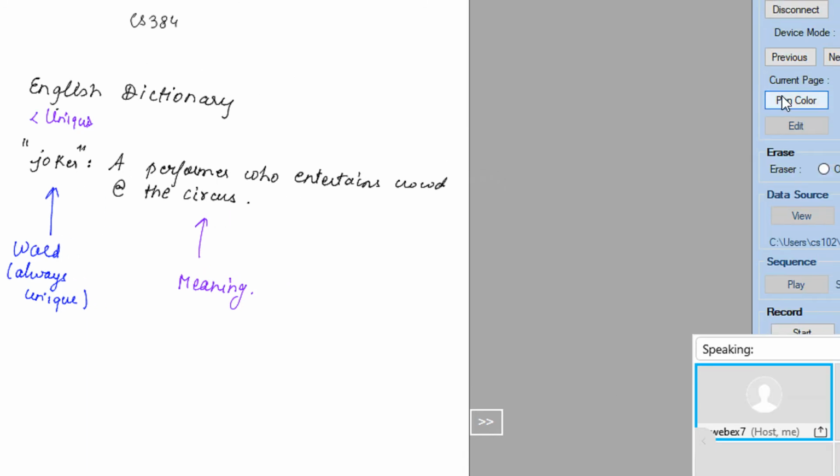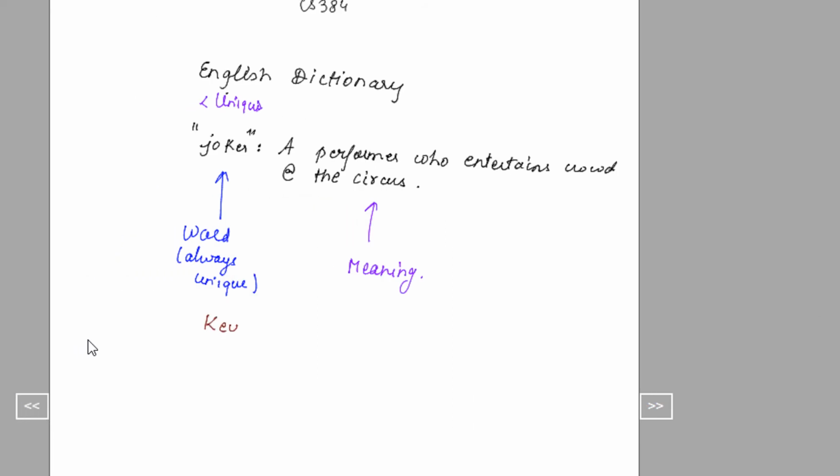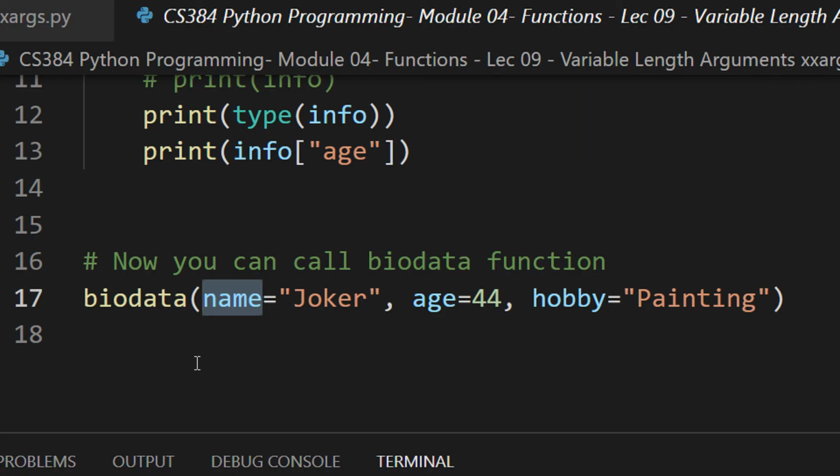So when we talk about Python data types, when we discuss dictionaries, the syntax is more like this: key and value. From the word itself, you can tell keys are usually meant to be unique. Every house door has a unique key, every cycle has a unique key. And this is the value. Value can be anything, the same or different. We will see more examples on this. I am calling the bio data. On the left hand side is my key. I'm saying name is equal to Joker, age is equal to 44 and hobby is equal to painting. So on the left hand side I have the key, and on the right hand side I have the value.